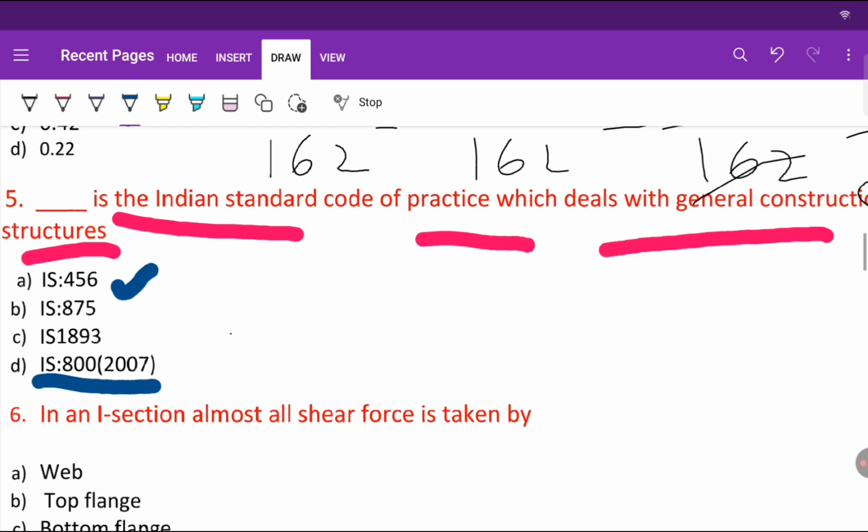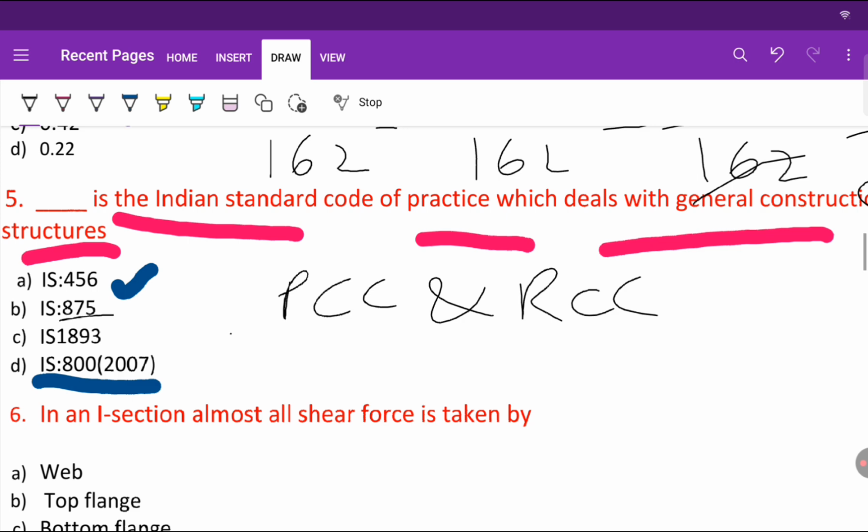So IS 456 is used to design PCC and RCC. To design PCC and RCC, we use IS 456 2000, right?